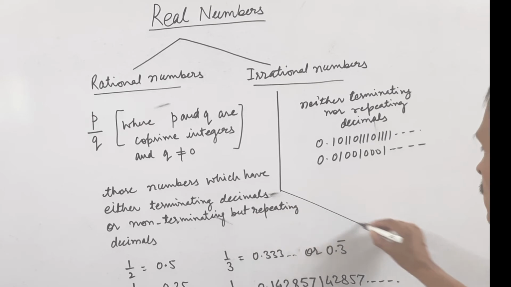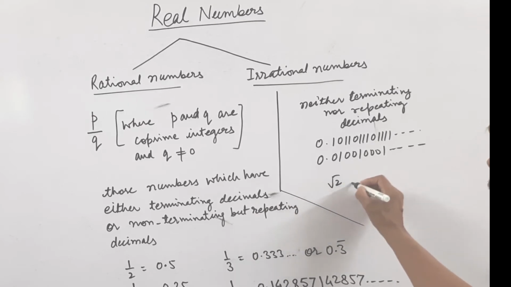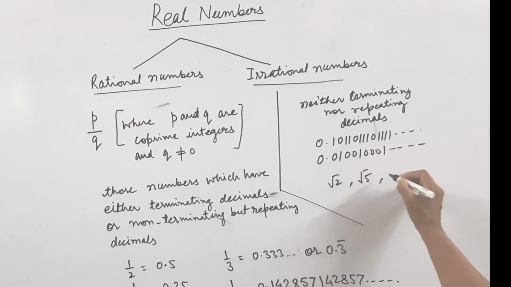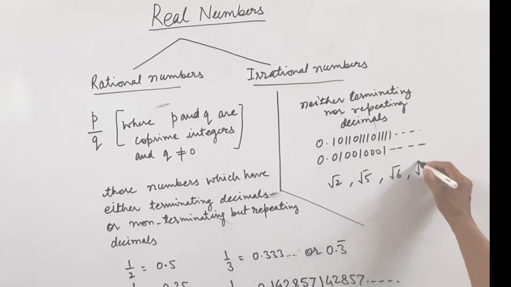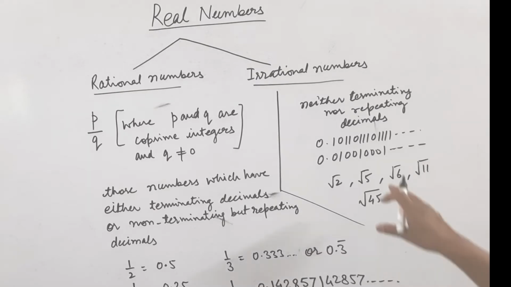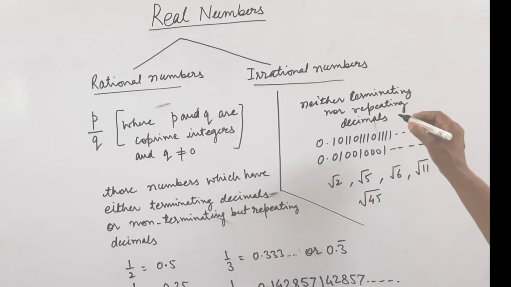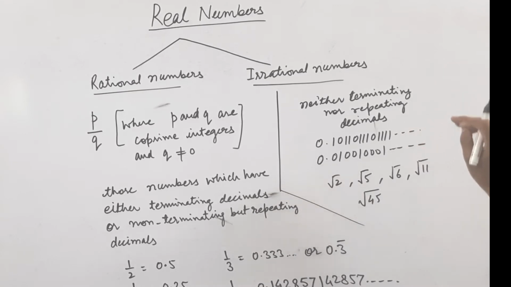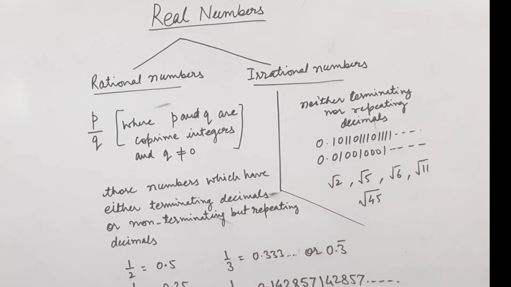Besides these, root 2, root 5, root 6, root 11, root 45, such numbers are also irrational numbers, because if we take the square root of these numbers, we find that these are neither terminating nor repeating. Thus we can say such numbers are irrational numbers.